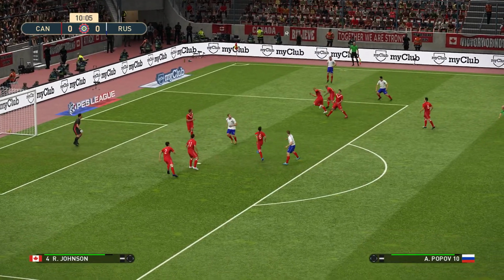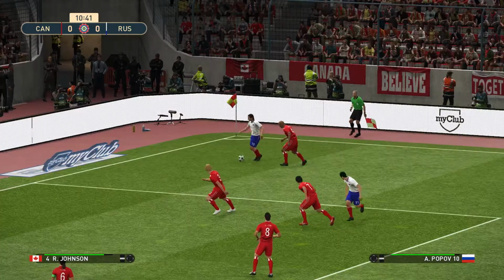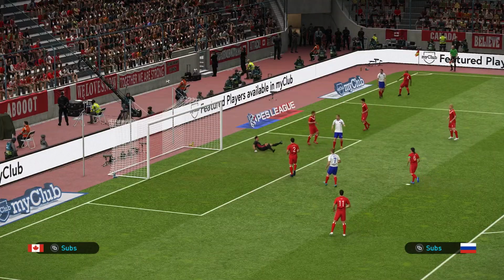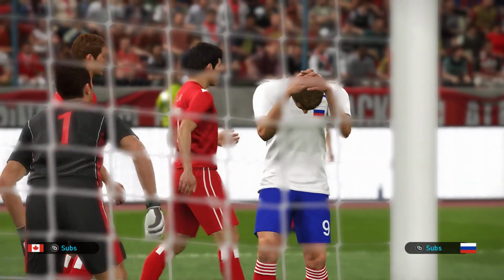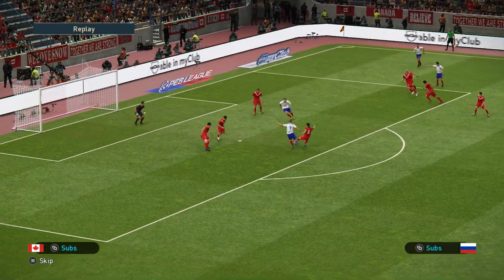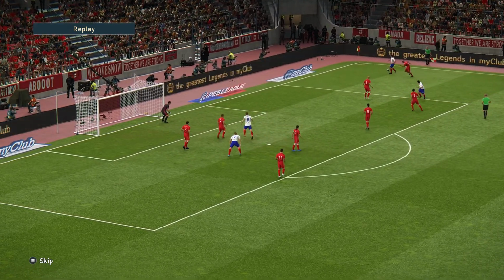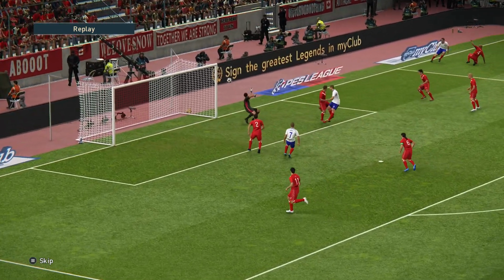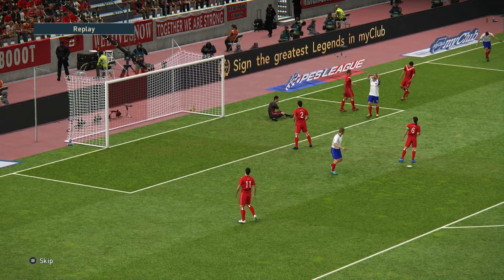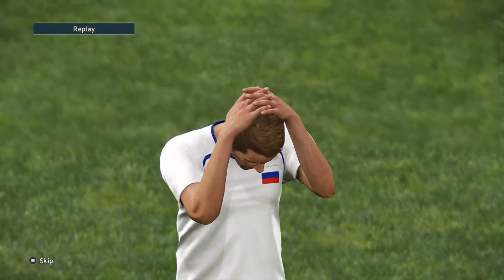And here's Russia. Popov. Lets cross in and it's wide. Smirnov with the shot. And it remains Canada 0, Russia 0.